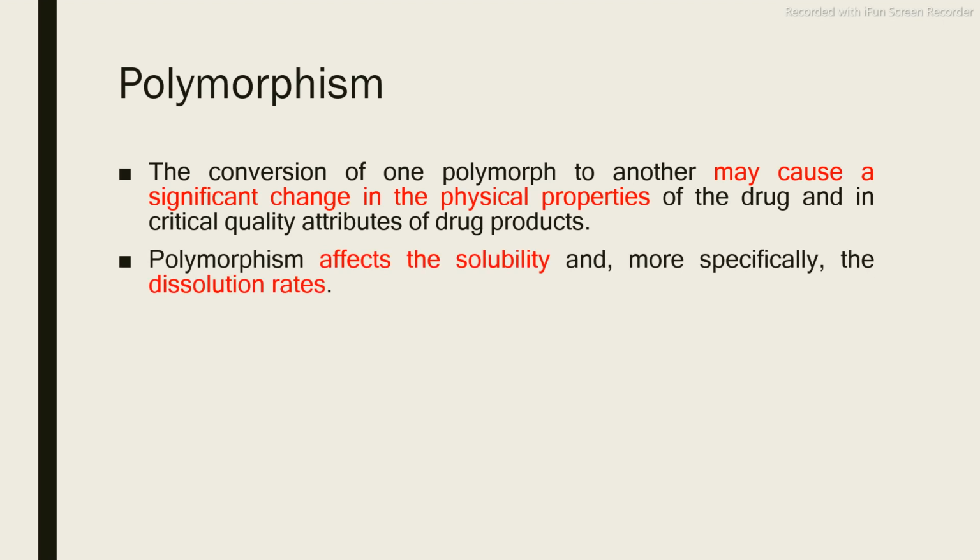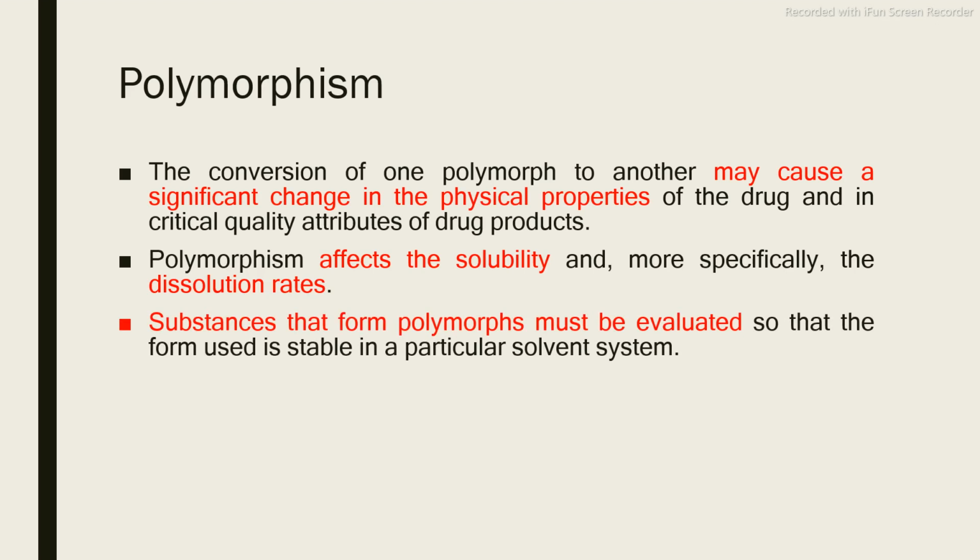Polymorphs can affect the solubility and dissolution rate. Just as we discussed in the case of chloramphenicol, chloramphenicol B has very good solubility and dissolution rate as compared to chloramphenicol A and C. The substances that form polymorphs must be evaluated so that the form used is stable in the particular solvent system. Before preparing the final parenteral preparation, first we have to confirm whether the given drug is of A type, B type or C type, or whatever polymorphs are available in nature.